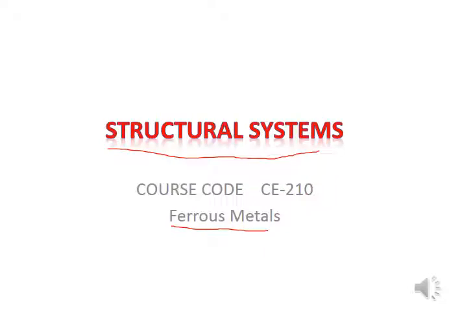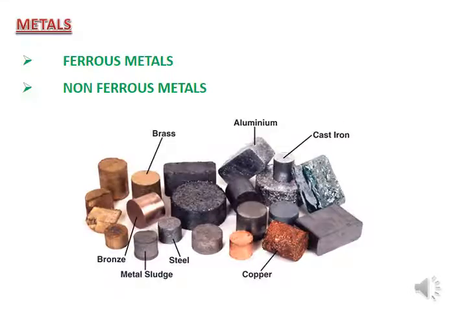That is about the ferrous metals. Today we will discuss metals that include iron as a component. With different percentages of iron, we may have different types of metals, and depending upon their properties, their use in the construction of buildings will be different.